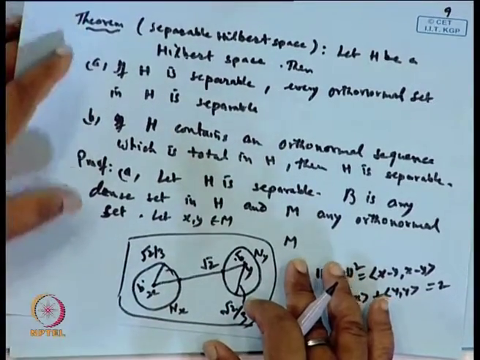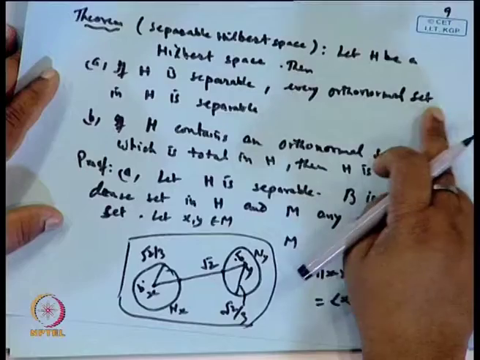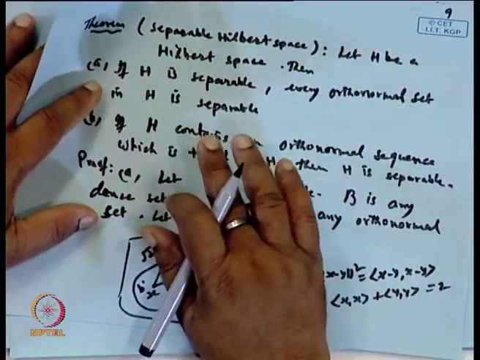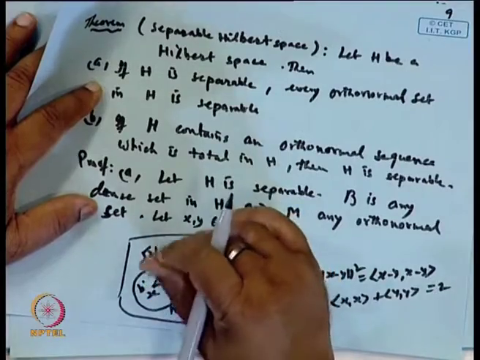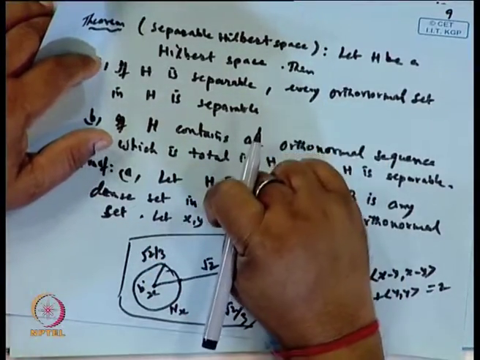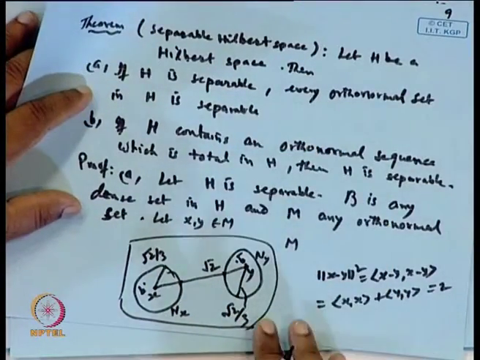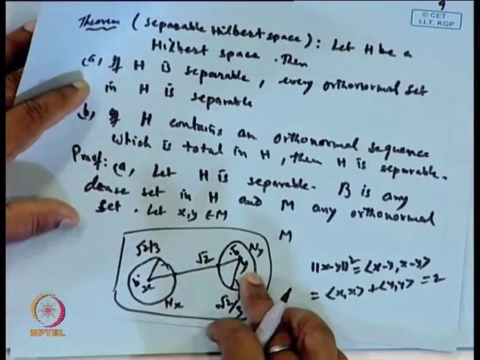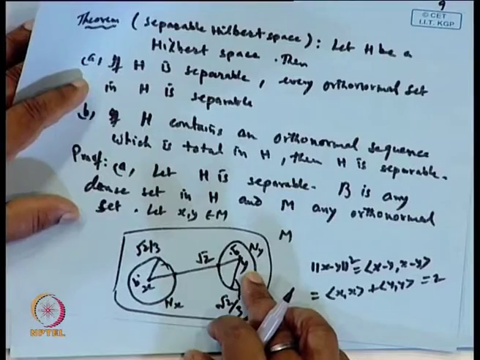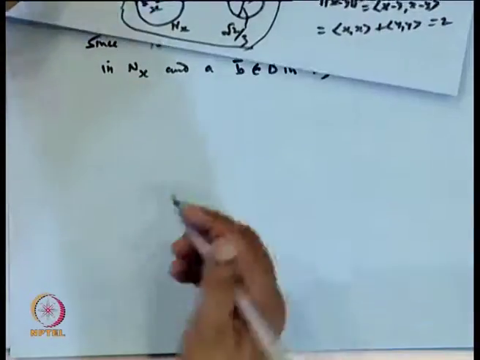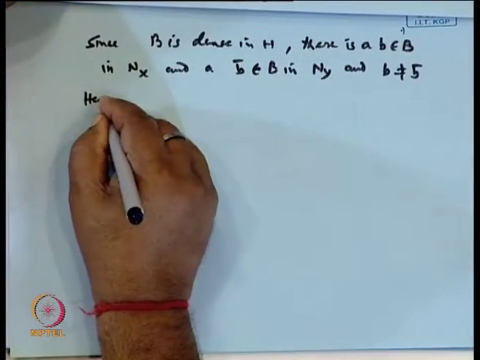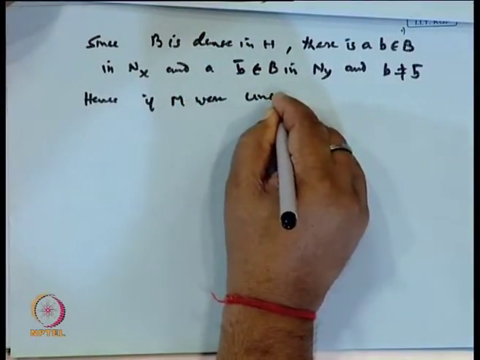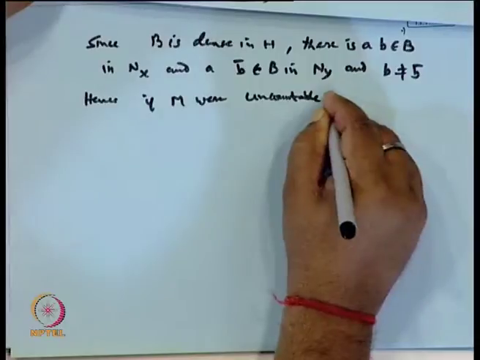It means the orthonormal set M is an uncountable set.